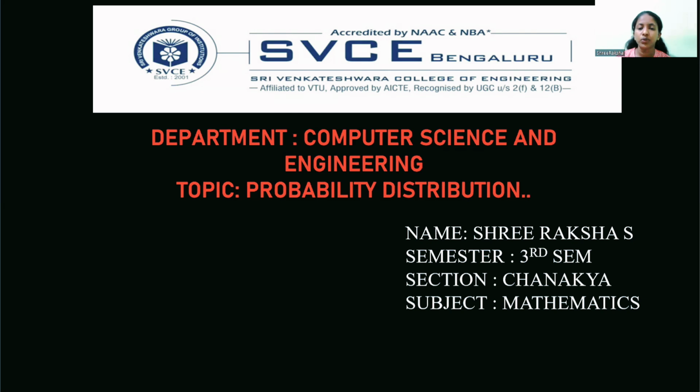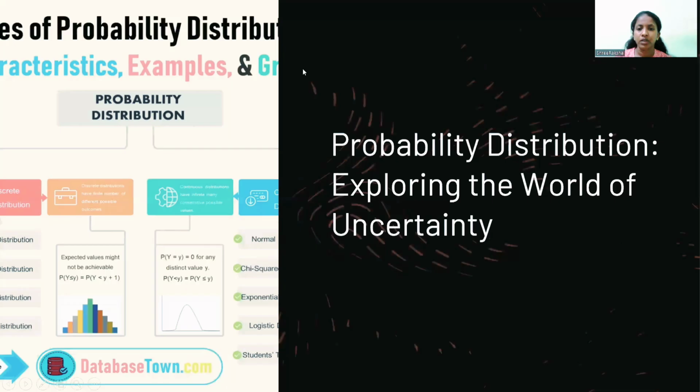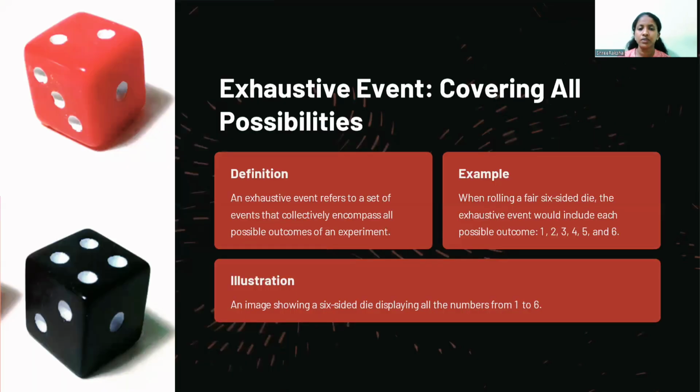Well, in this video, I am going to discuss probability distribution. Probability distribution, exploring the world of uncertainty. First one is exhaustive events. It covers all the possibilities. Exhaustive events refers to a set of events that collectively encompass all the possible outcomes of an experiment.